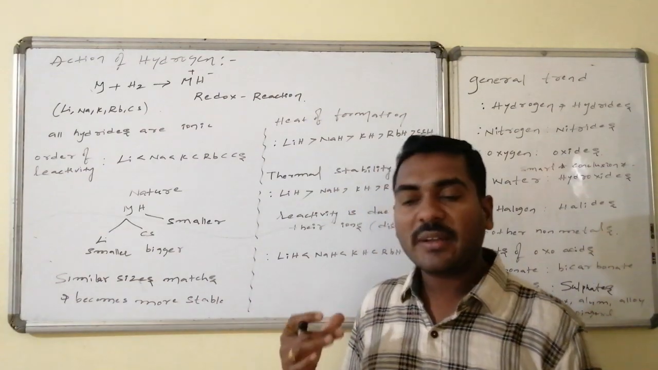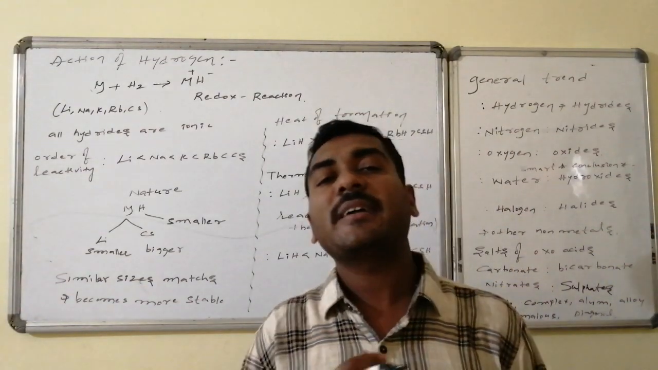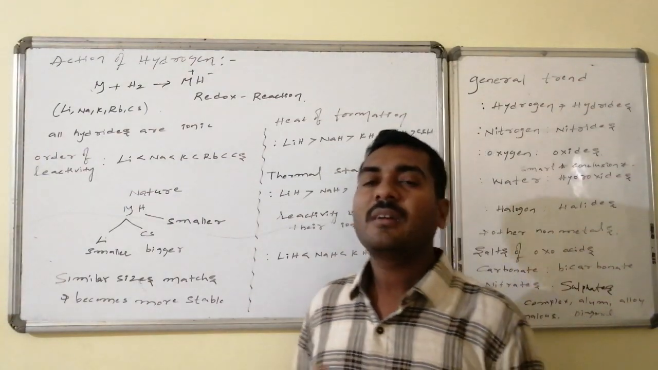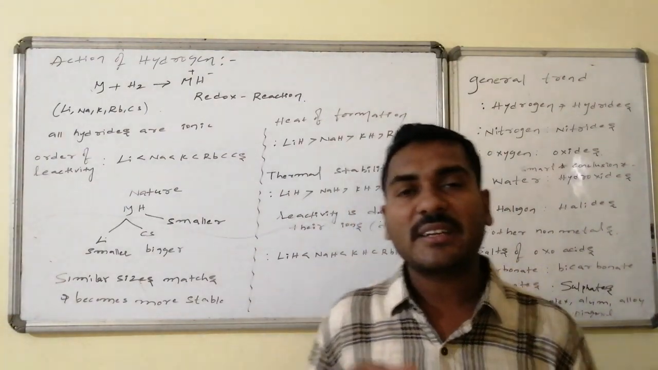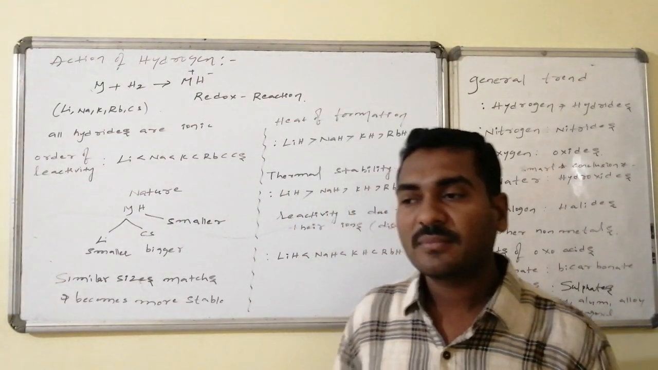Whereas the corresponding nature related to the metal hydrides, if you focus once, hydrogen is a smaller atom, the first atom present in the periodic table.